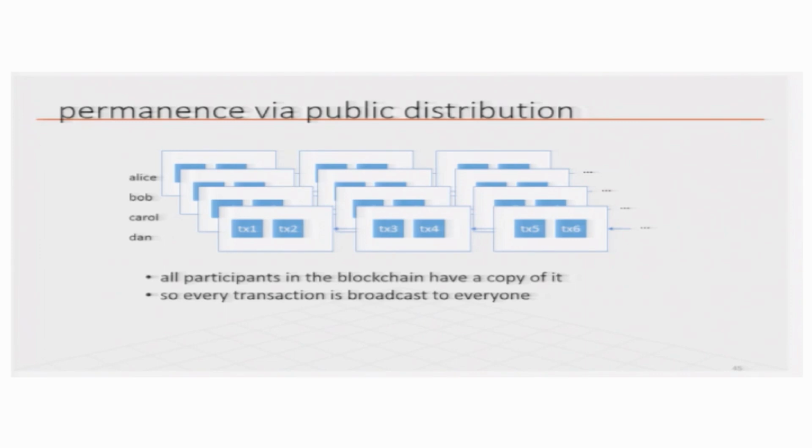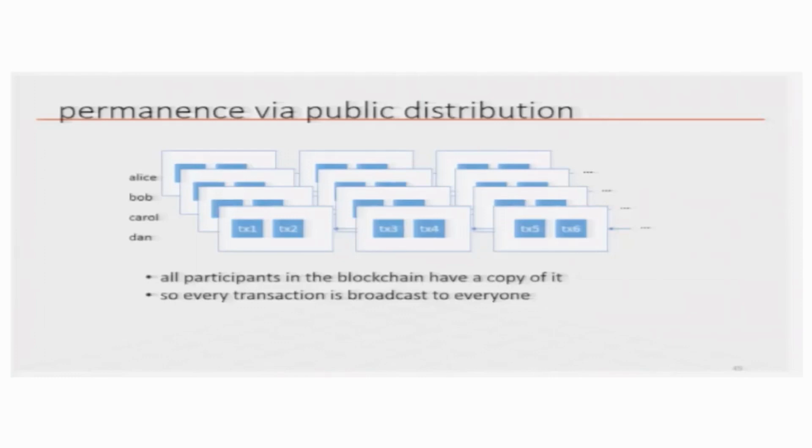Now, they may differ slightly from each other because, as I said before, of network delay and everybody being far from each other. My copy may be slightly behind your copy. I have not gotten the latest block added to my copy yet, but we have an eventual consistency, that eventually everybody will have the same blockchain. So, with all participants having a copy of it, we have permanence in the sense that if I lose one copy or 3 copies, I still have a lot of copies around.